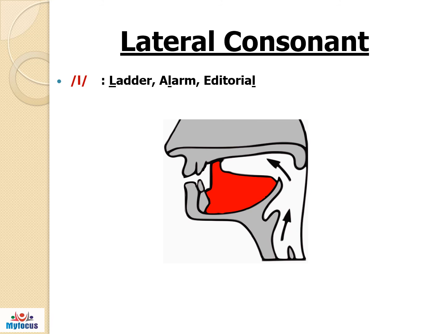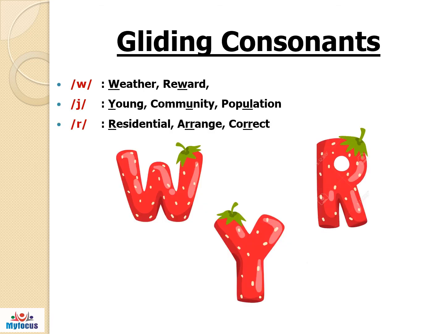L is articulated by allowing the tongue tip and the sides of the tongue blade to make firm contact with the teeth ridge. The center of the mouth is obstructed. The air escapes between the sides of the tongue and the palate. Here the vocal cord vibrates. L, ladder, alarm, editorial. The last area in the consonant sounds are the gliding consonants.